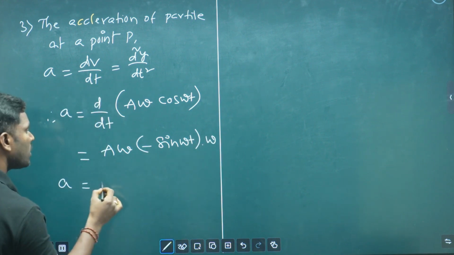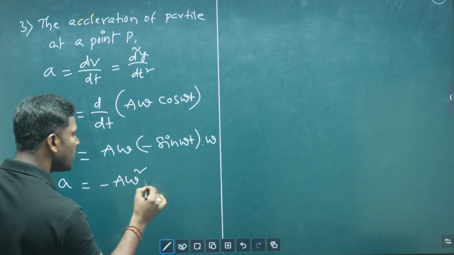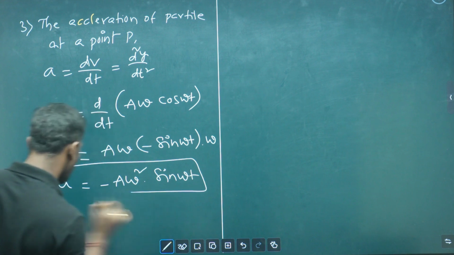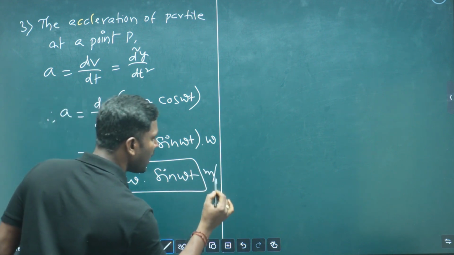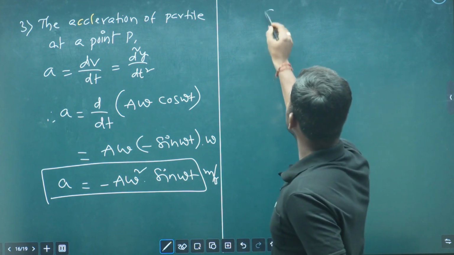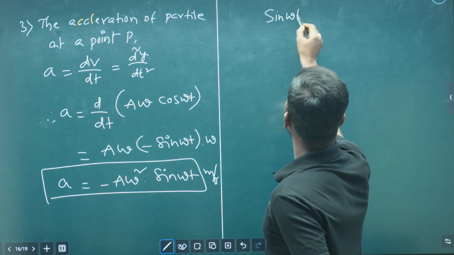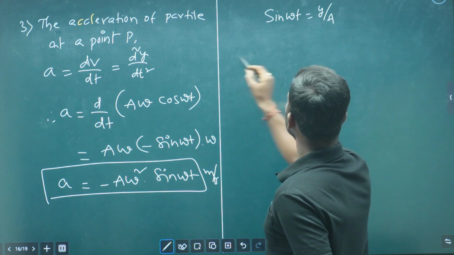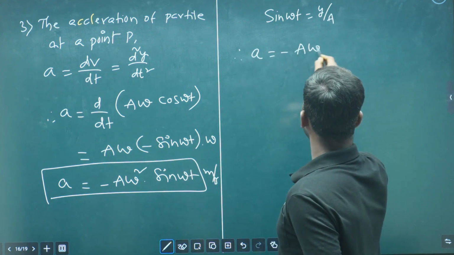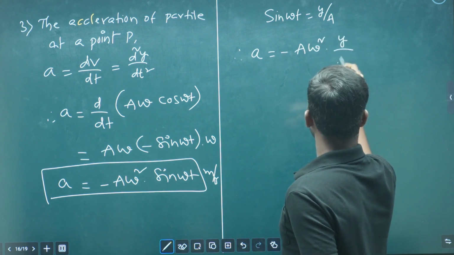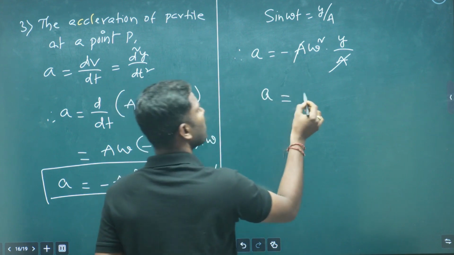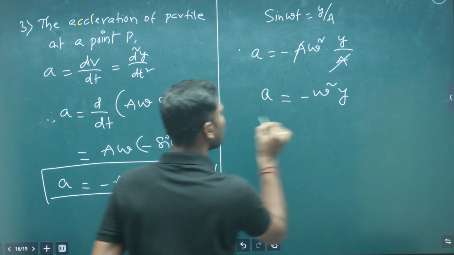Therefore acceleration we got as minus a omega square into sin omega t, in meter per second square, as one formula. And we already saw that sin omega t is nothing but displacement by amplitude, that is y by a. So we can rewrite acceleration as minus a omega square into y by a, a will get cancelled, and the acceleration of a particle at point P is minus omega square into y.